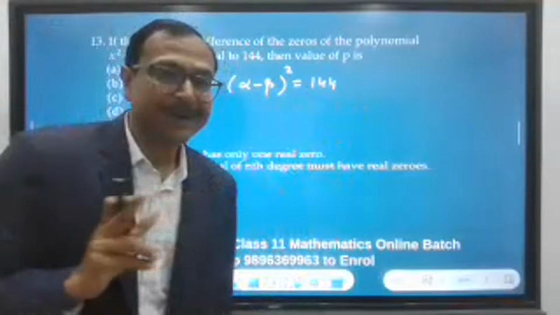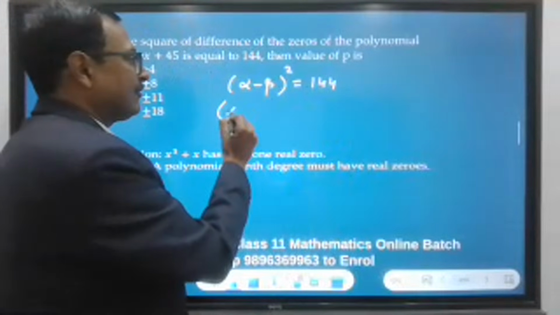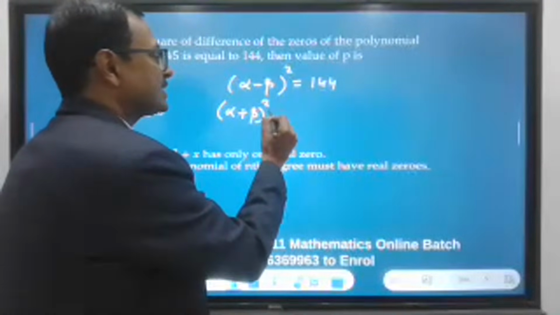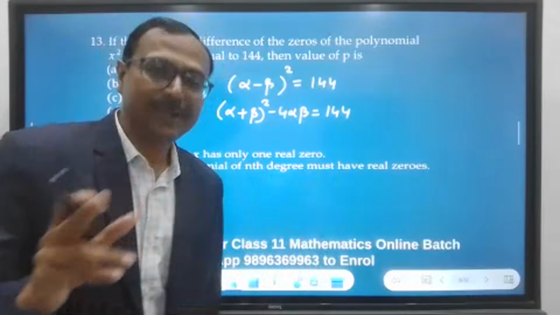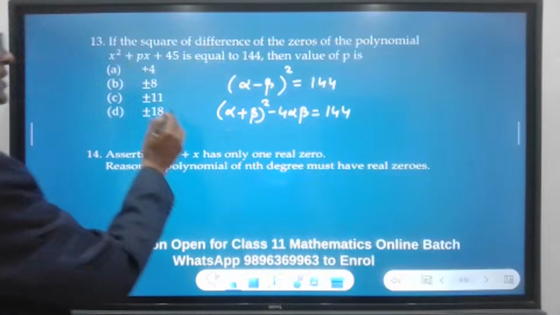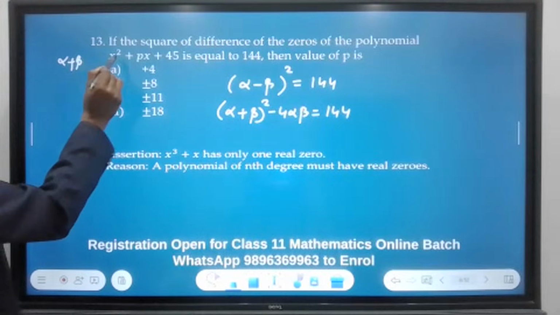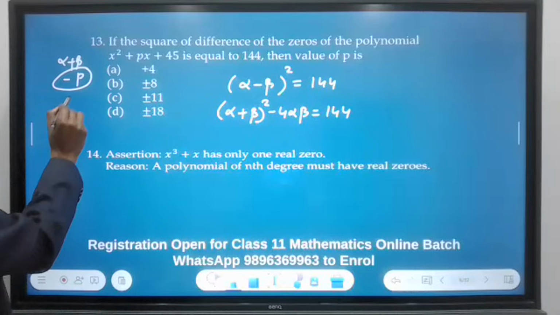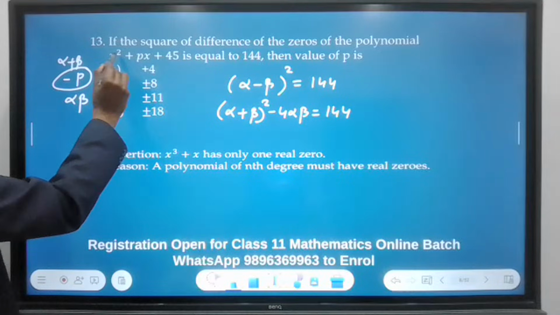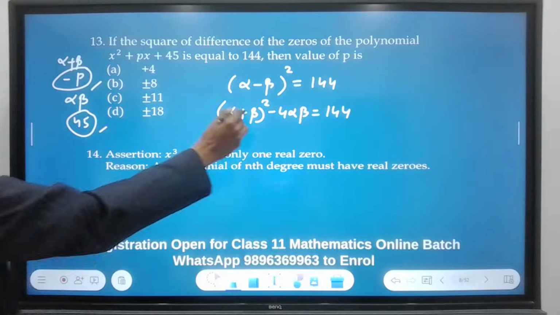Now, do you know that alpha minus beta whole square is actually alpha plus beta whole square minus 4 alpha beta? If you know this, you know the answer. Just put the values. What is alpha plus beta here? Negative b over a, negative p over 1. So this is alpha plus beta. And alpha beta, c over a, is 45. So just put minus p and 45 here.